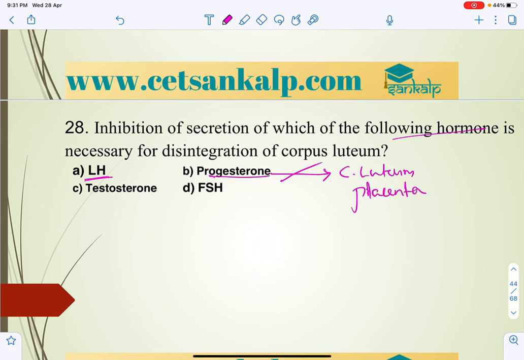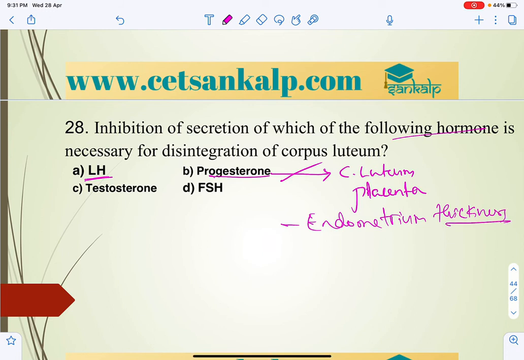When the hormone level increases, the endometrium thickness increases and is maintained.